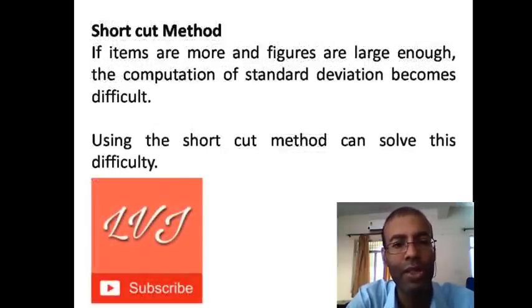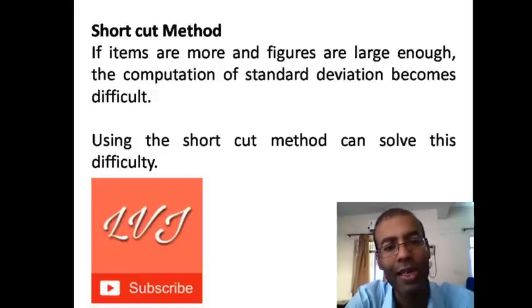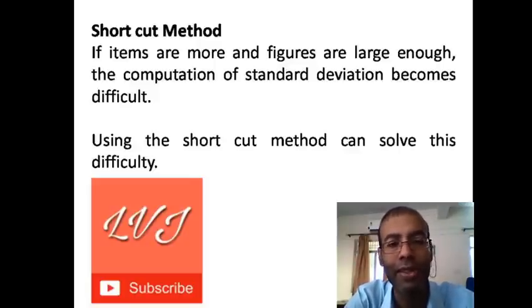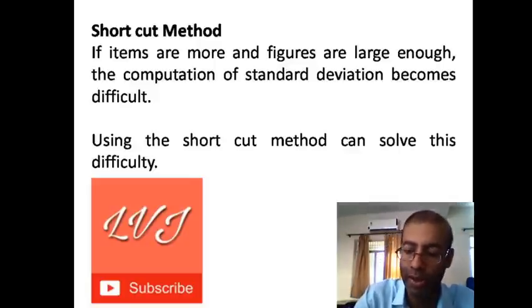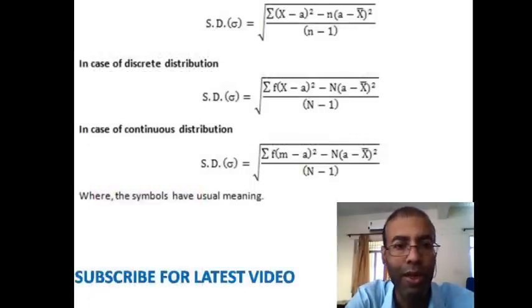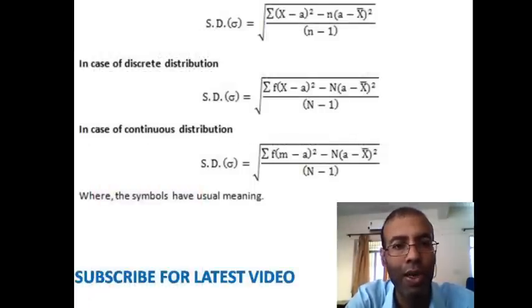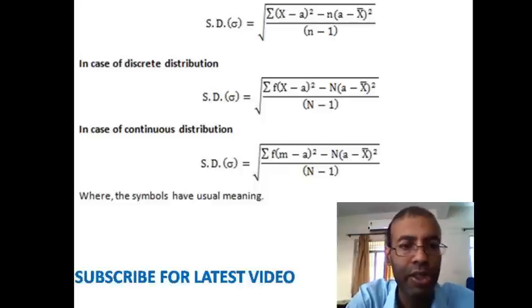Now I will discuss a few shortcut methods for calculating standard deviation. In case the items are more and the figures are large enough, we can use these shortcut methods, and these are the formulas. We have two formulas, for discrete distribution and for continuous distribution. We can use these formulas.